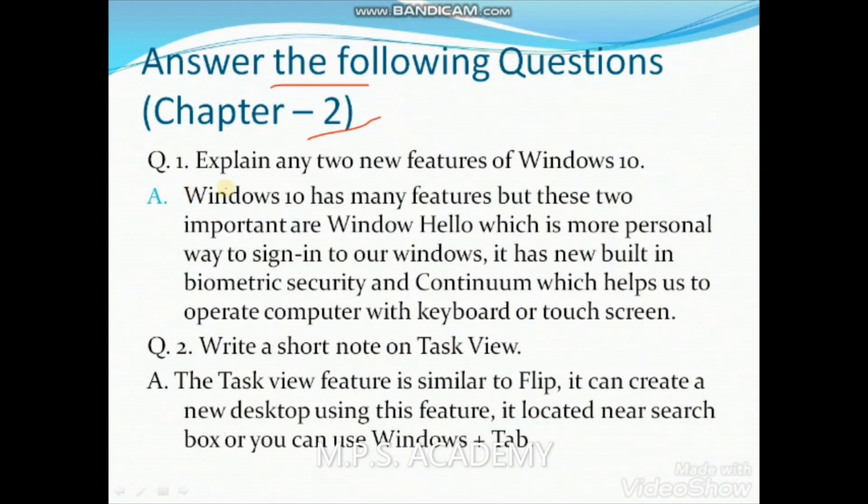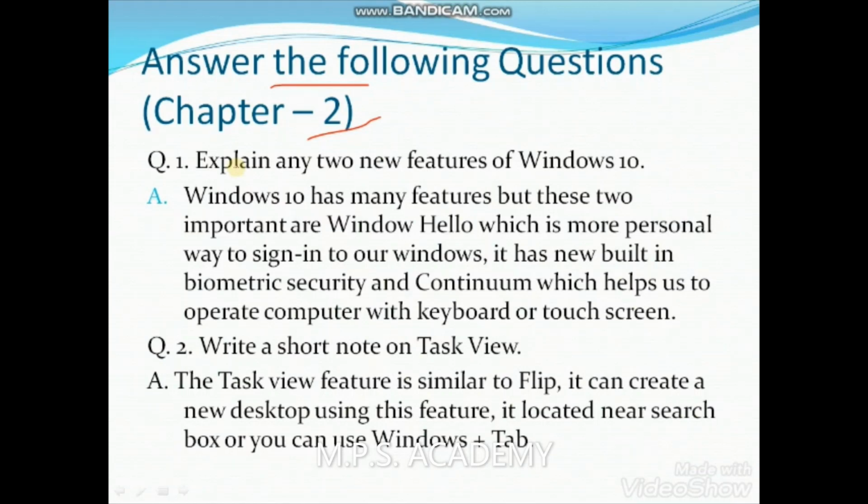The first question is, explain any 2 new features of MS Windows 10. Windows 10 has many features, as I have told you in the lecture of chapter 2. But 2 features are very important from my point of view. Windows Hello is a more personal way to sign in, and Continuum helps us operate computers with keyboards or touch screens.